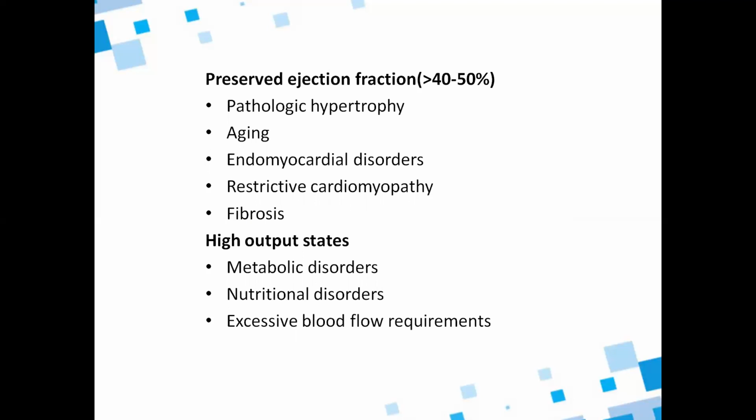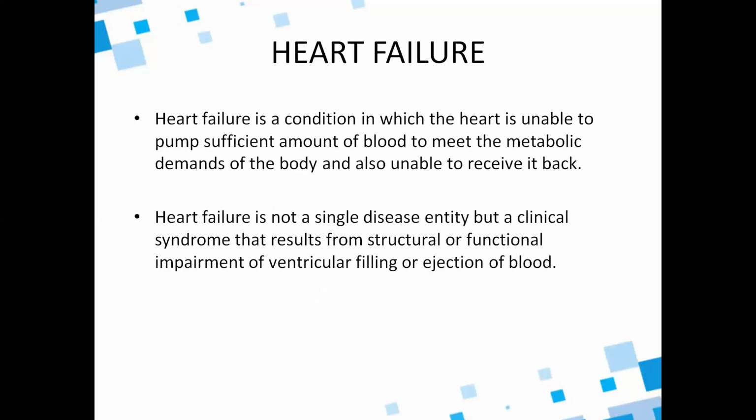So what are the conditions? Metabolic disorders, for example hyperthyroidism or thyrotoxicosis, in which there is an increased metabolic demand which the heart is unable to meet. And nutritional disorders, for example anemia. In the anemic condition, the body does not get enough oxygenation, so it demands more blood supply, which the heart cannot meet. Because of that, heart failure can happen, and also excessive blood flow requirements.